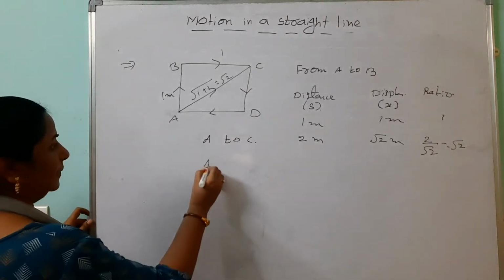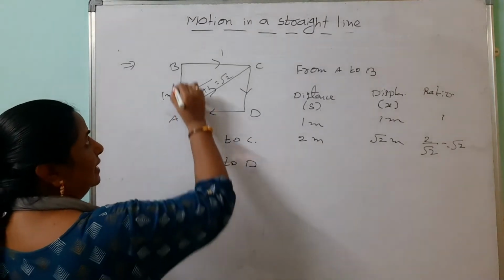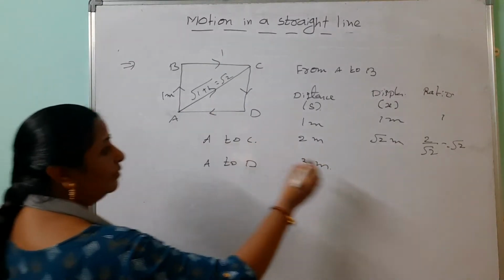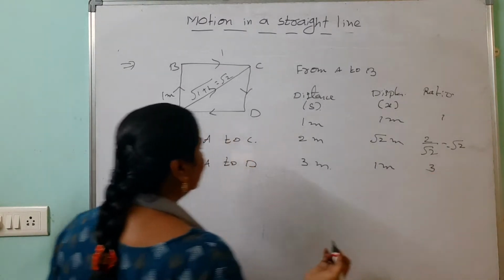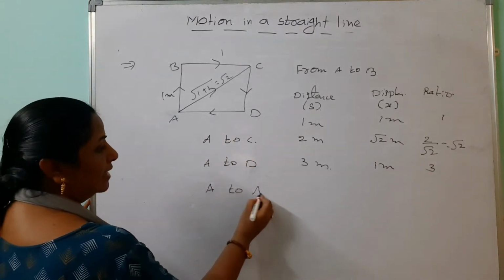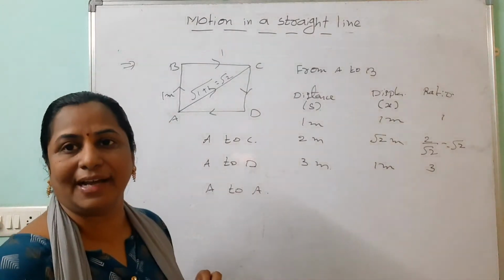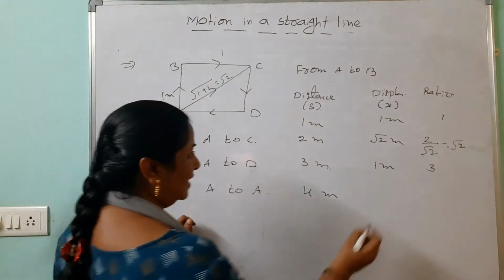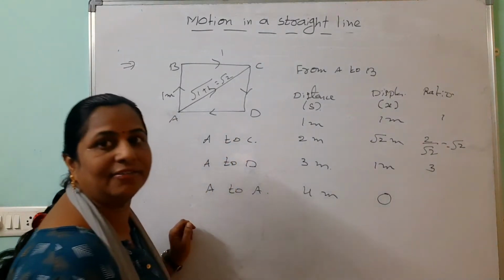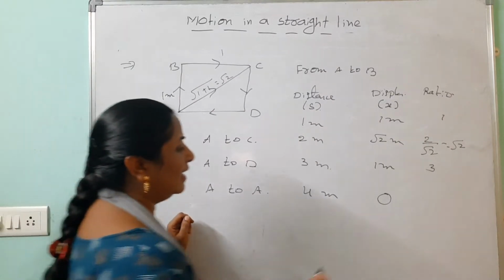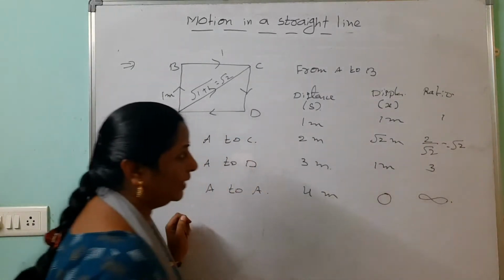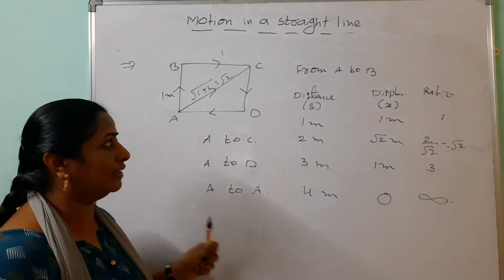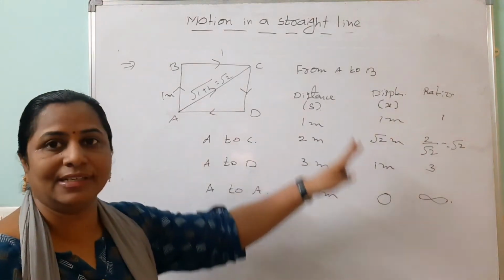Like that, from A to D. See, 1 plus 1 plus 1, 3 meters. But the shortcut from A to D is 1 meter. So the ratio is 3. Like that, A to A. This is also very important. A to A, total path length you can say is 4 meters. But the displacement: there is no gap between initial and final position, so it is 0. Here the answer is 4 by 0, which is infinity. Like that you can solve any type of condition. So I think you got full clarity on what is distance and what is displacement.